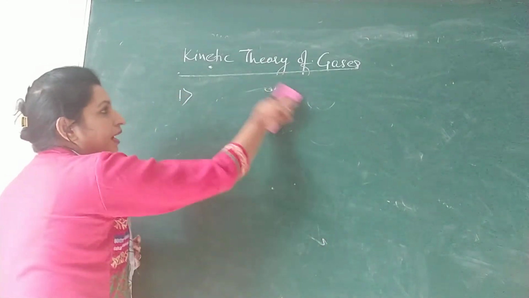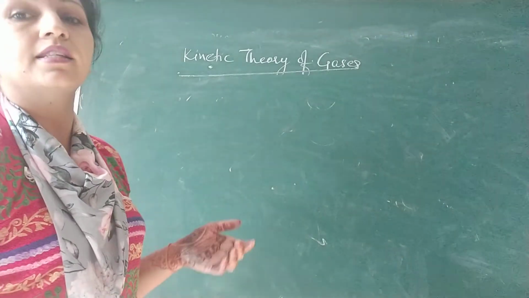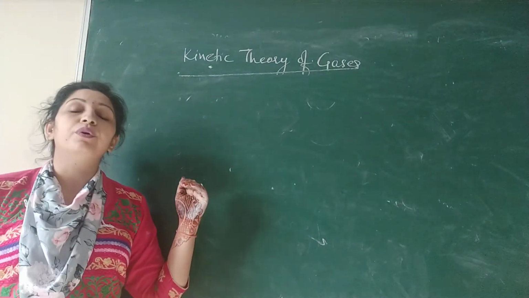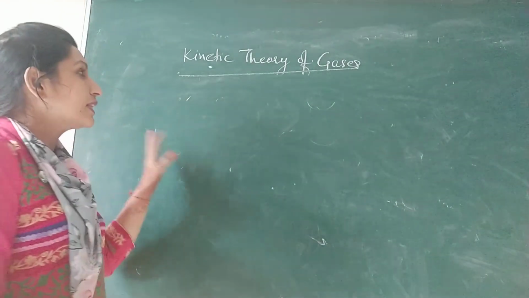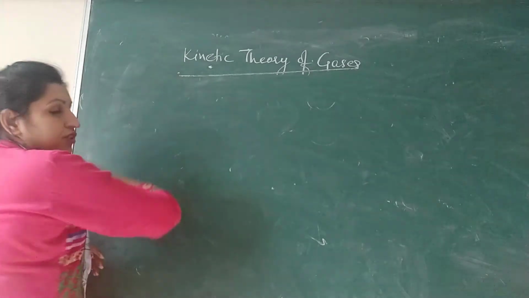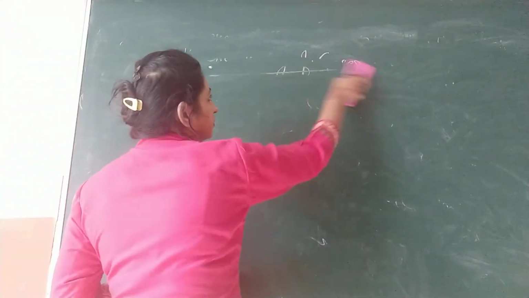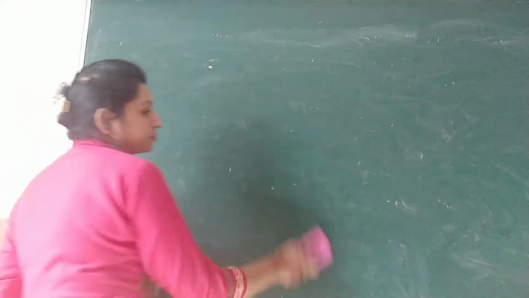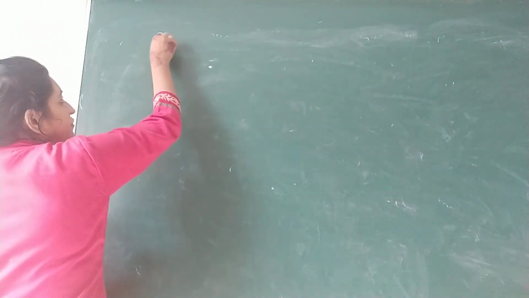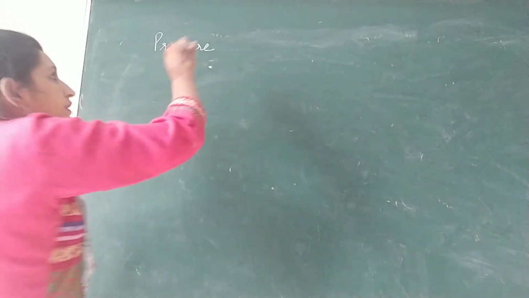And the one which we have to take from here is that pressure exerted by the gas is basically due to collision of molecules with the walls of the container. So next we will calculate pressure exerted by the gas using the same concept, that the collision between the molecules and the walls of container. So next is the expression for pressure exerted by gas.